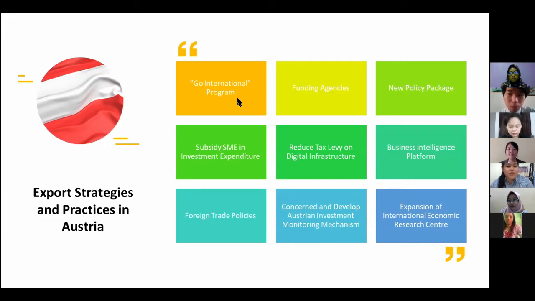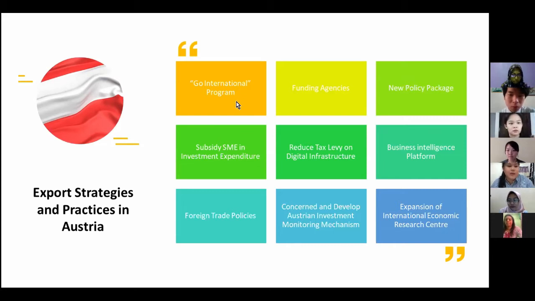This program will teach Austrian companies how to step into the global market, with solutions on preparing documents, pricing strategy and others. For the second one, funding agencies such as the Carinthian Economic Promotion Fund (KWF) and Vienna Business Agency will help Austrian companies to expand, as their principal goals are to improve and innovate small and medium-sized enterprises, internal and external corporate development, and promotion of high-tech projects and clusters.